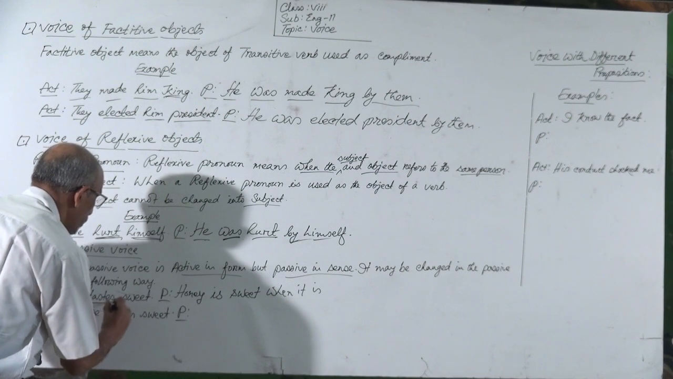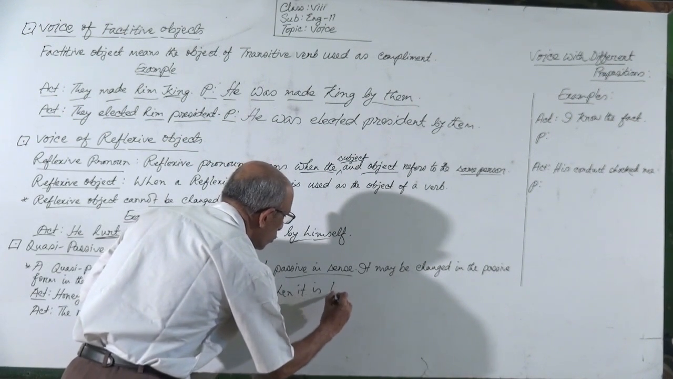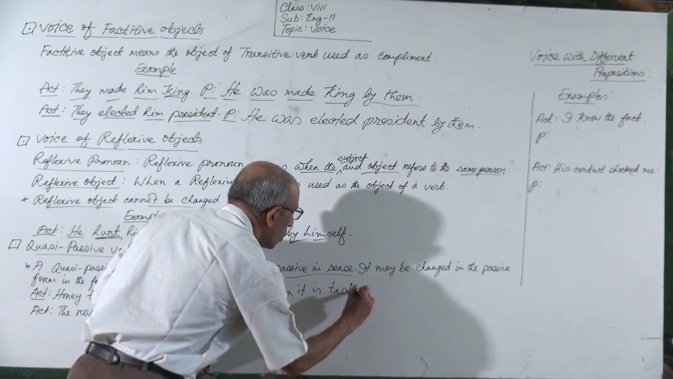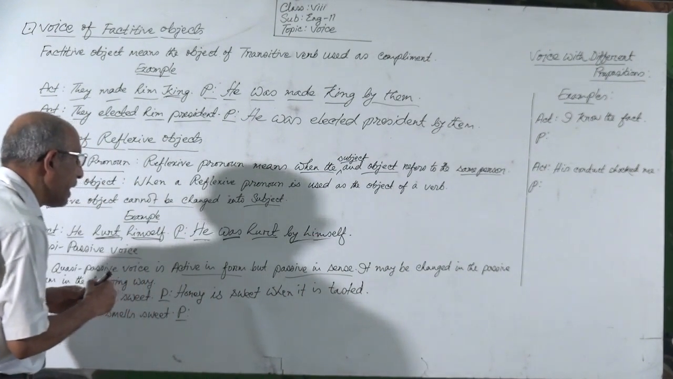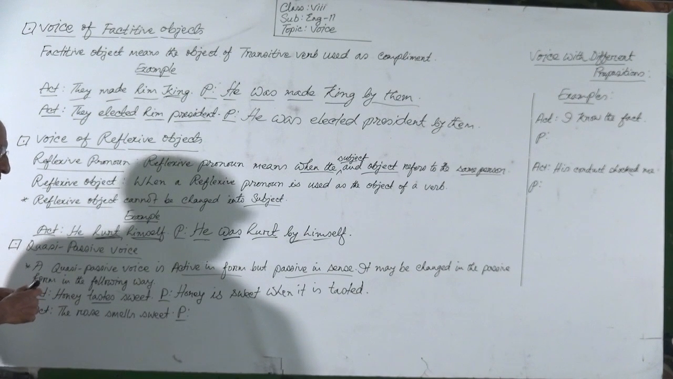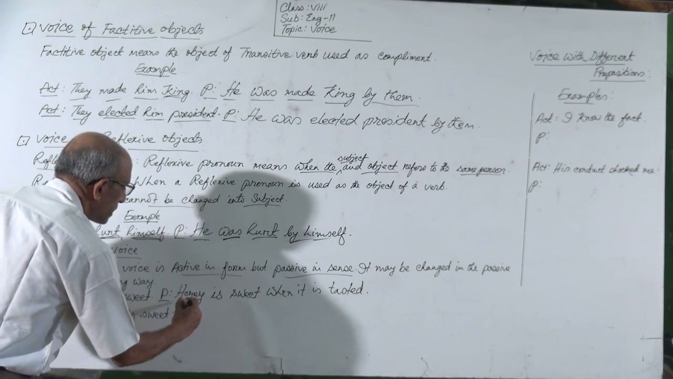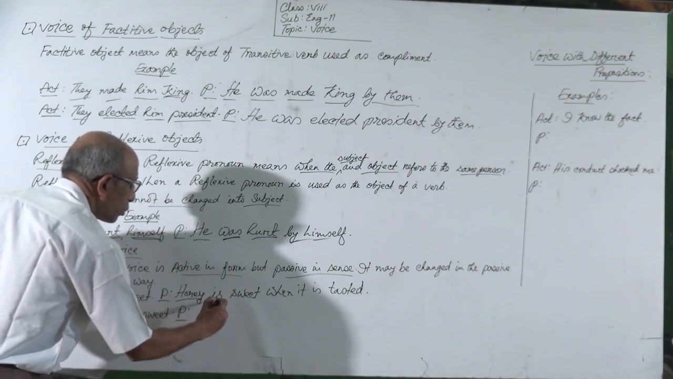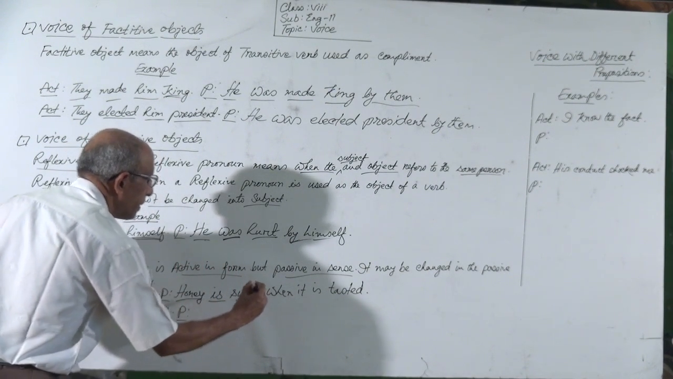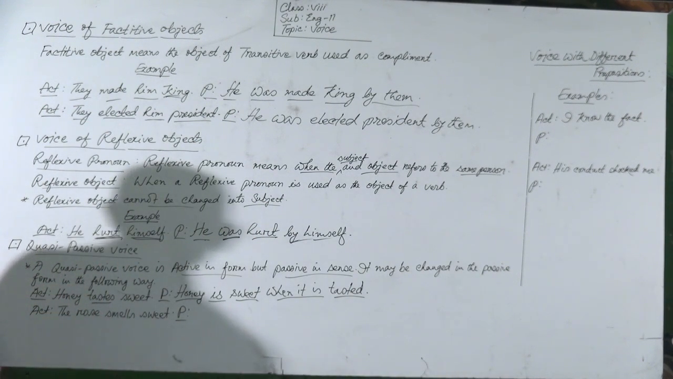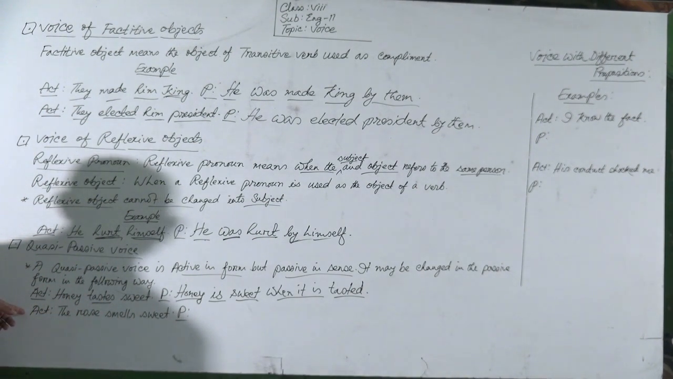the verb will be in past participle form. Taste will be tasted. So it will be: honey is sweet when it is tasted. At first, I am saying again, the subject, then the to be verb, then the adjective, then when it is, then the past participle form of the verb. Okay, follow the second example.